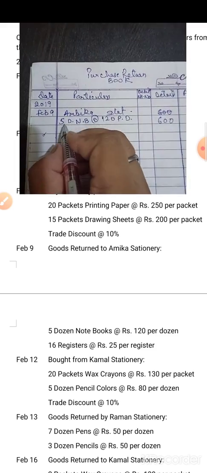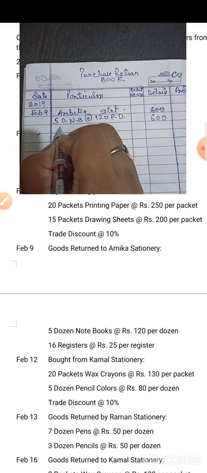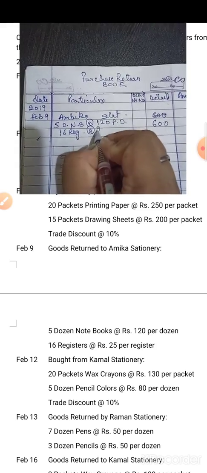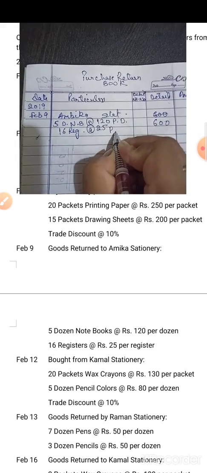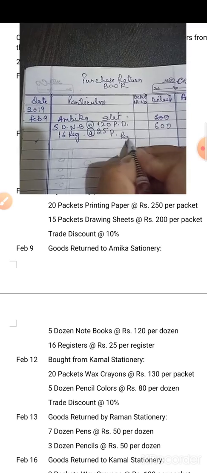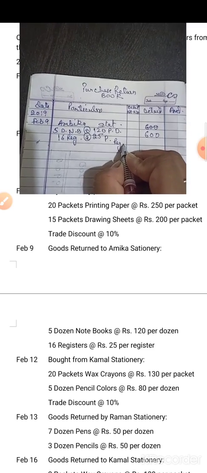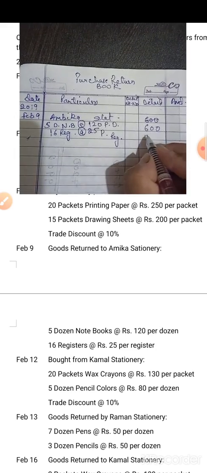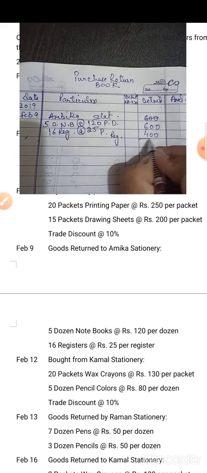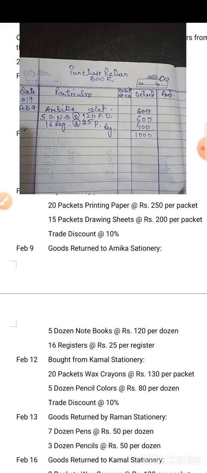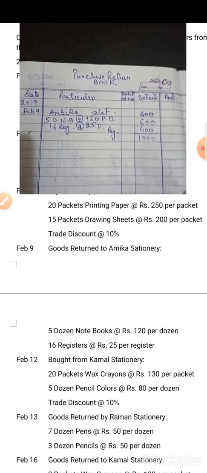Okay. Now next is 16 registers at the rate of 25 per register. So multiplication 16 into 25, it is 400. Now the total is 1000. Now see children, in this no trade discount is shown.